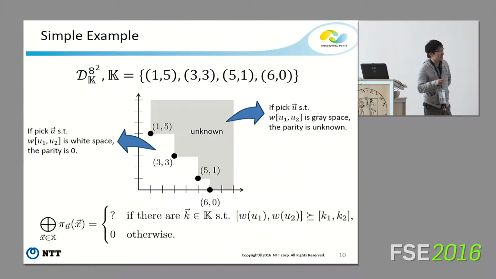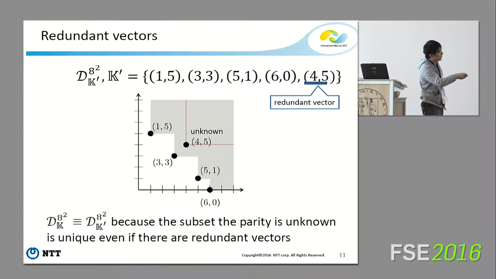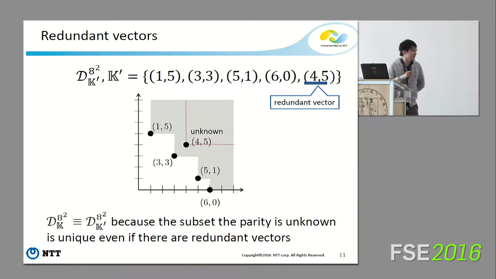This means if we pick a vector U such that the Hamming weight of U is in the gray space, the parity is unknown. Otherwise, the parity is 0. So it is very important to understand the behavior of redundant vectors. For example, now K' has 4, 5. But 4, 5 is already unknown because of the 3, 3. So in this case, D^{k}_{2} is equivalent to D^{k'}_{2}, because the subset whose parity is unknown is unique.